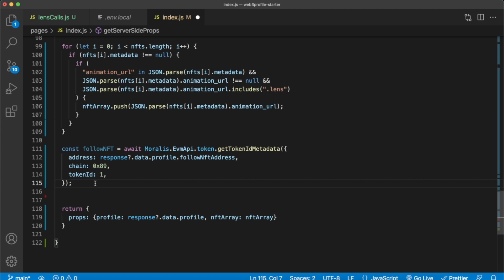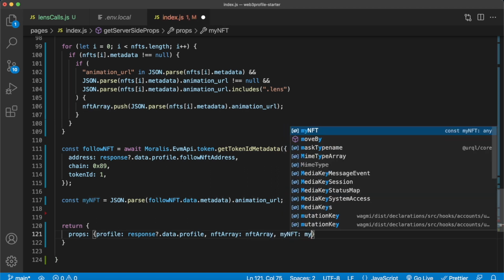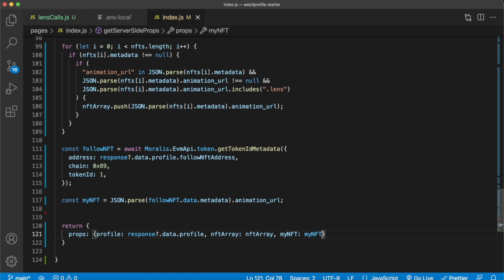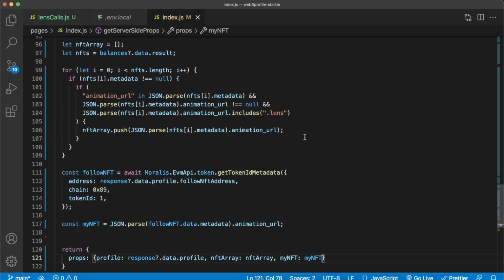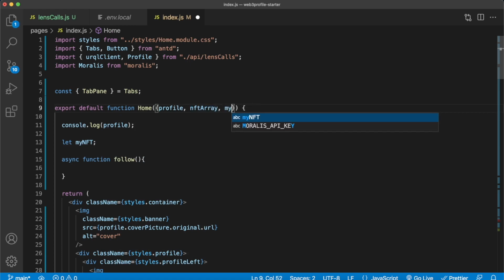Now all we have to do is parse the metadata that we get from the response and then select the animation URL, which will be the source for the image we present on our front end. Do it like so. My NFT, we parse the metadata and we get the animation URL attribute, and then we can pass those as props. My NFT will be equal to my NFT. Save that. So now the server is getting the follow NFT and we can pass it to the home component as a prop, my NFT.